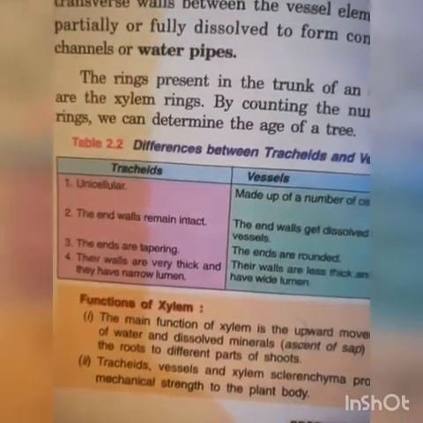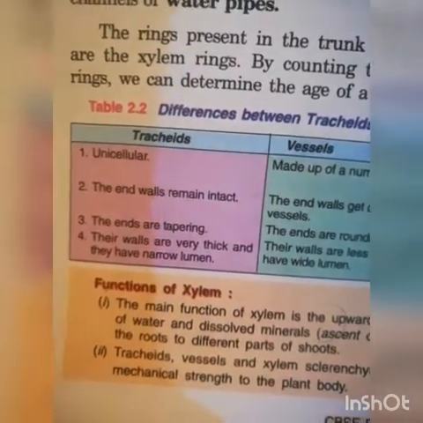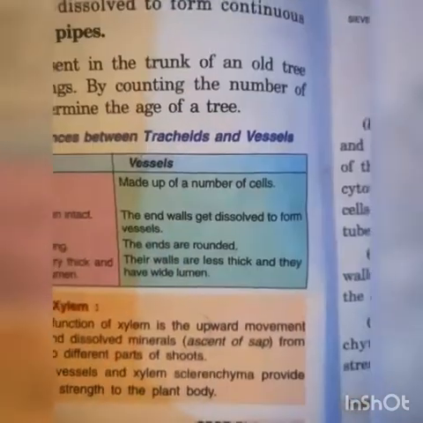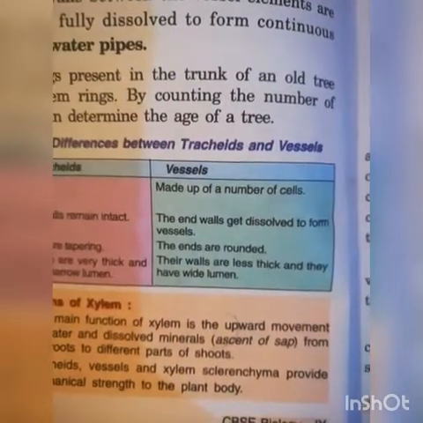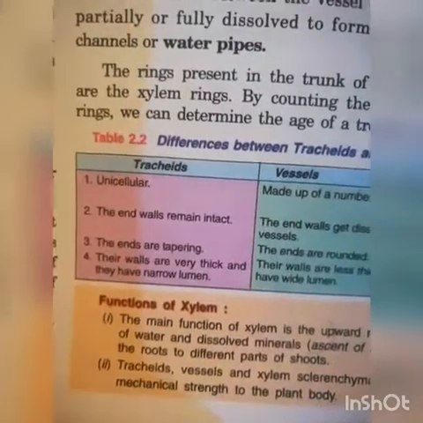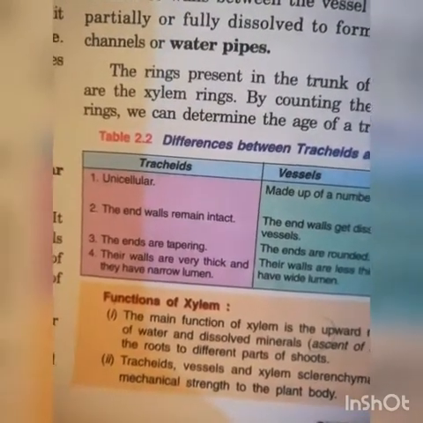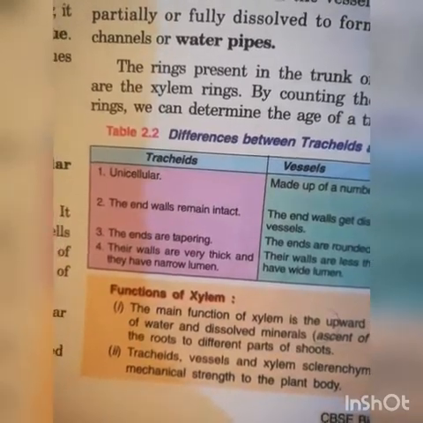Vessel means pipe-like structures. In tracheids the ends are tapering. In vessels the ends are rounded. Tracheid walls are very thick and they have narrow lumen.